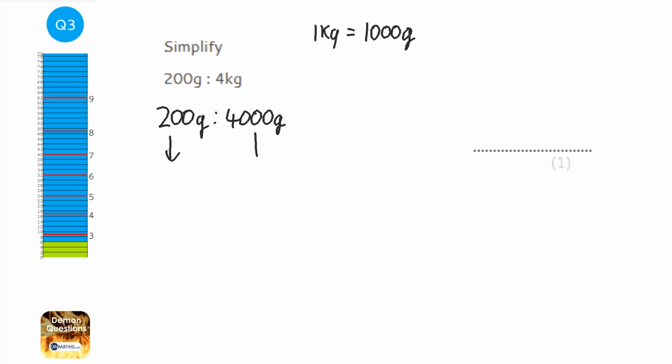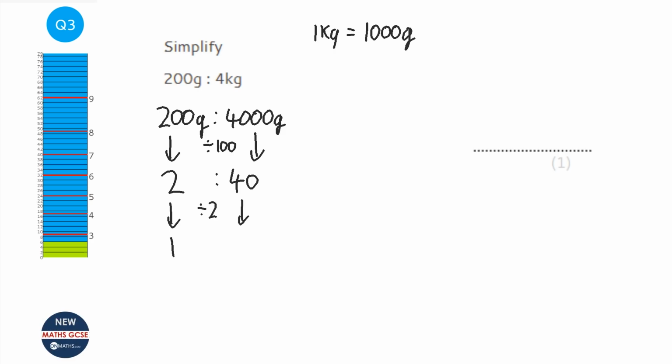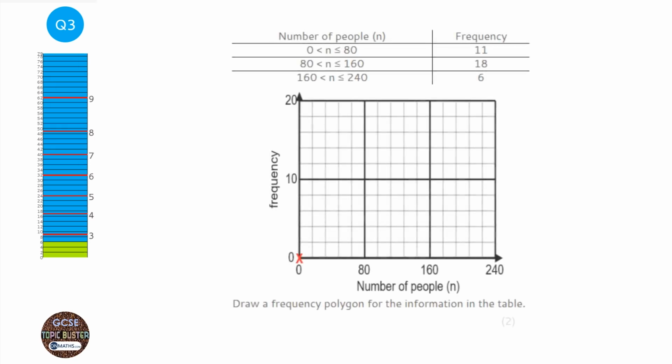Now I notice there's 2 zeros there that I can knock off both of them, so I can divide them both by 100, and I get 2 to 40, and be careful with that because there's still a 0 on that. And then I can halve both of them, so I can divide them both by 2, so I get 1 to 20. So my answer is 1 to 20. Don't need the units on it. You could have converted the 200 grams to 0.2 kilograms, and then times both sides by 5. You would get 1 to 20 as well. You'd get exactly the same answer.